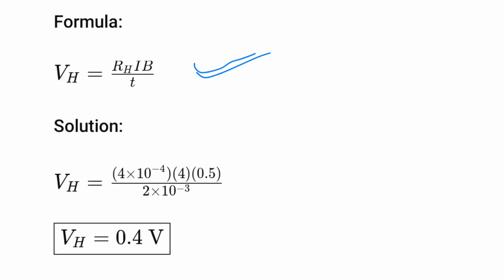Substitute the given values in this formula and simplify. We get the answer: Hall voltage is 0.4 volt.